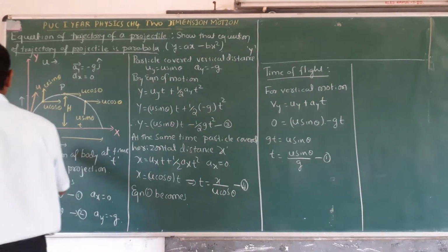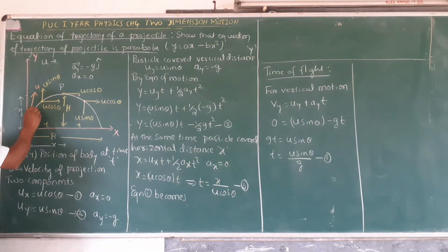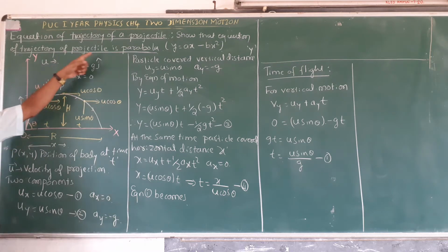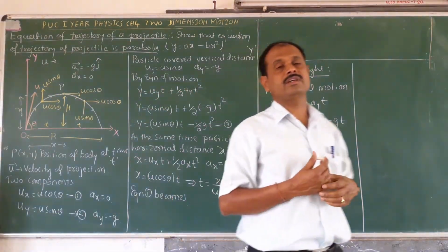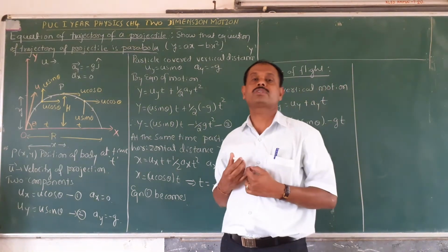Now the particle moves in this direction. The path traced by the particle in projectile motion is called the trajectory. Now you obtain the expression for the trajectory of a projectile motion.